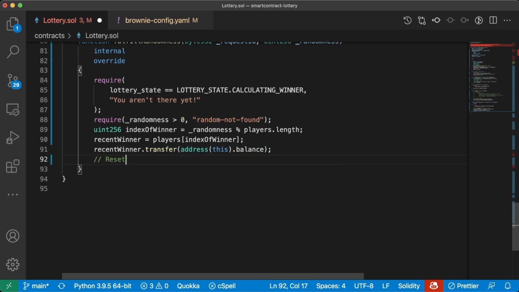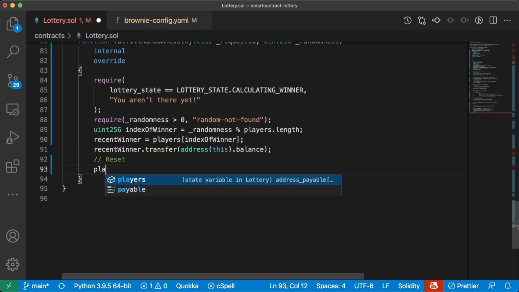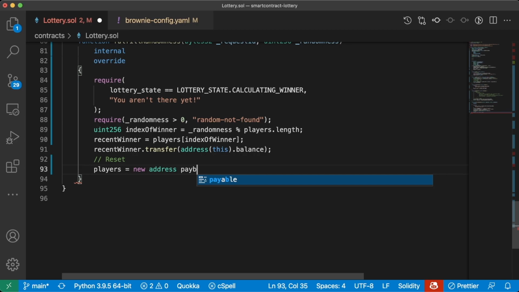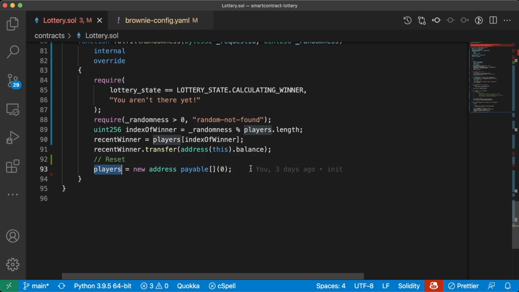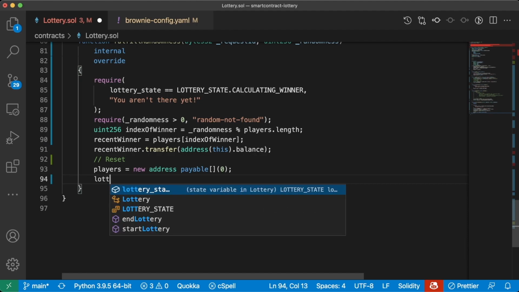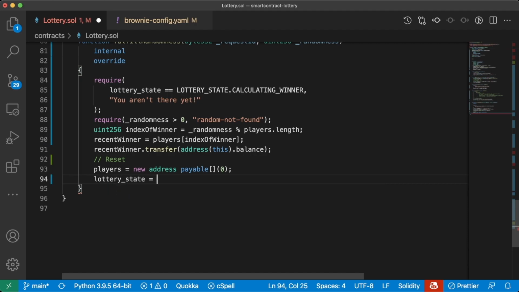We'll transfer them everything that we have. Then of course, we're going to want to reset the lottery so that we can start from scratch. We can start blank again. So we'll do players equals new address payable array of size 0. So we're just resetting players to just be a brand new array. Then we're going to change our lottery state to being LOTTERY_STATE.CLOSED because the lottery is now complete.